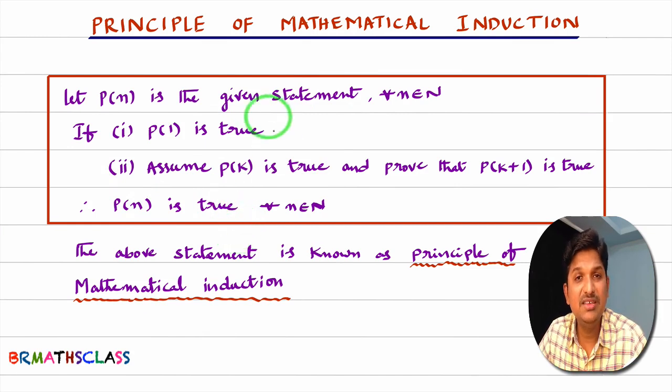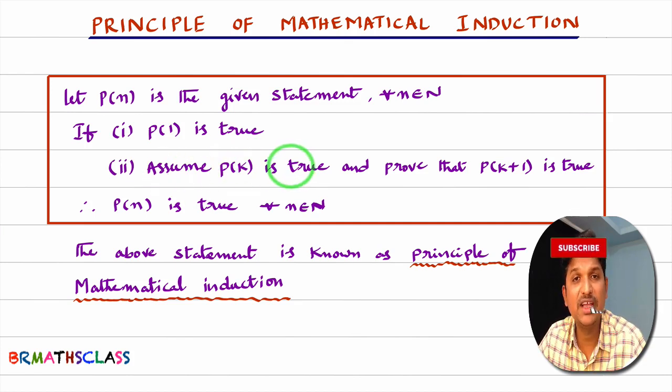Now, you can easily remember this with the example of cooking rice. What is P of n? P of n is cooking rice of n pieces. First, we'll prove that P of 1 is true. We'll take one piece of rice and we'll press it and we'll check whether it is boiled or not. If it is boiled, it means that P of 1 is true. Then what we assume? We assume that all k pieces are boiled. Correct or not? We assume P of k is true.